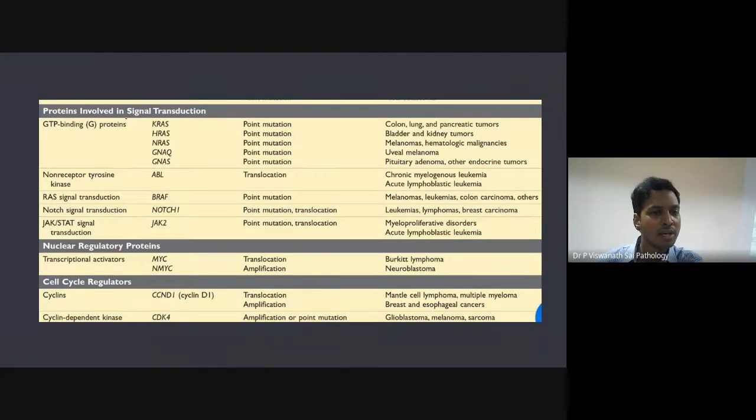But the idea, as I said, even in signal transduction, if you have more and more signals, that also will lead to more growth. And then you have nuclear regulatory proteins and also cell cycle regulators, like the transcription factors I told you earlier. And you also have cyclins. I'll talk about this later when we talk about tumor suppressor genes, but keep it in mind. So what are the 5 classes? Firstly, growth factors. Number 2, growth factor receptors. Then signal transduction proteins. Then transcription factors. And lastly, cell cycle regulators. These are the 5 classes which are involved.